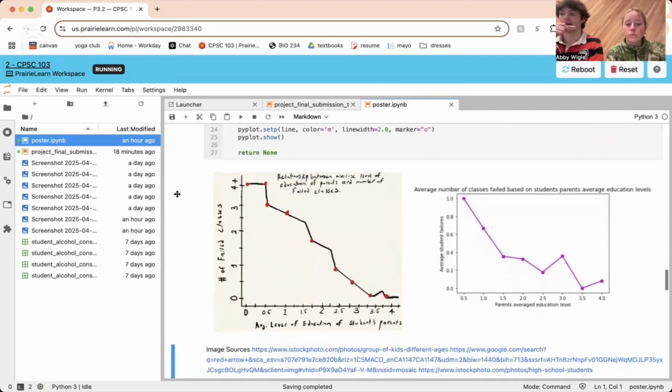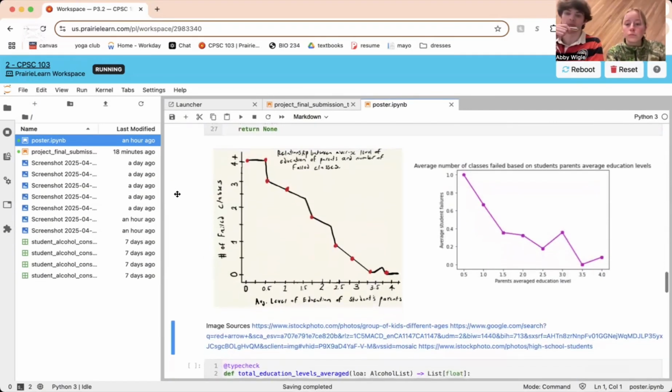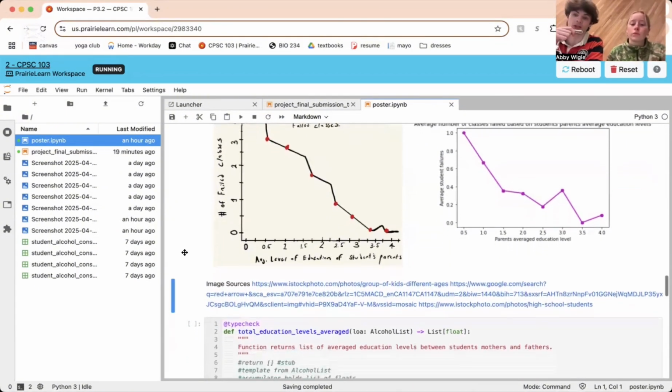As can be seen, our line graph of our investigation looks very similar to the proposed graph on the left. This is a drawing that we made during the milestone systematic program design process. And the interesting difference is the unexpected jump of failures around the 3 on the parents' average education levels. This deviates from the otherwise negative relationship displayed.